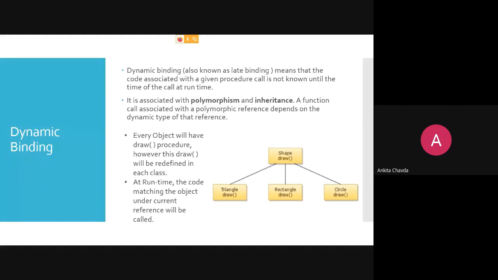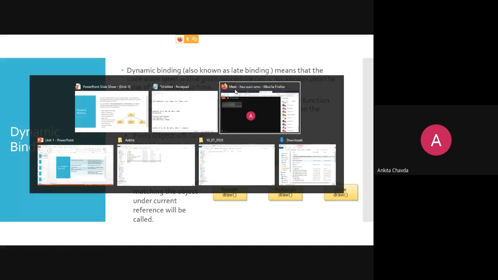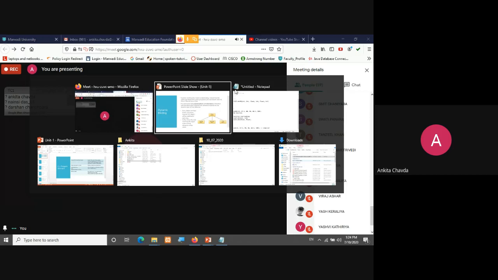So if I have 3 students like Tanvil, Tarun and Tulsi, and I say, Tarun, show me your code, then wherever the parent is pointing, that class's method will be executed. So if I say Tarun, you have to show me the code, it means the draw method of Tarun will be executed. Getting my point? So that will be decided at the runtime.